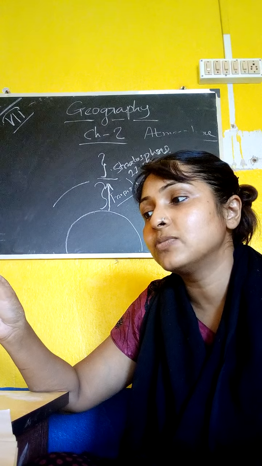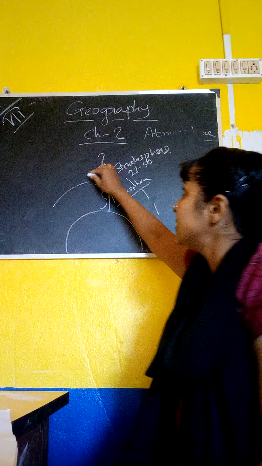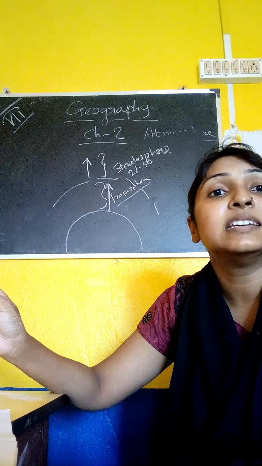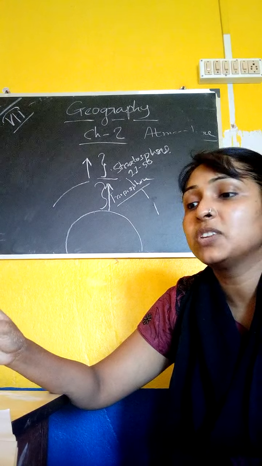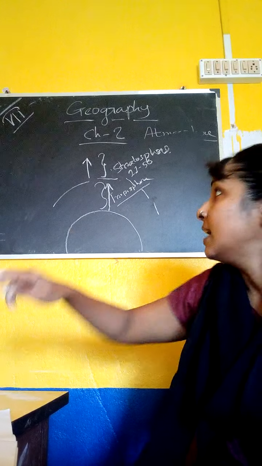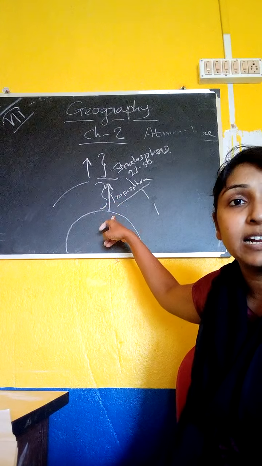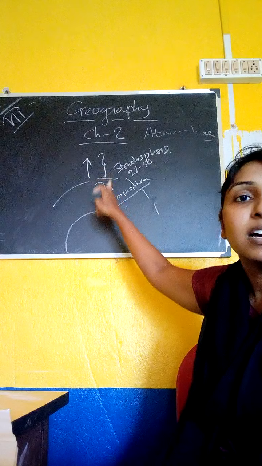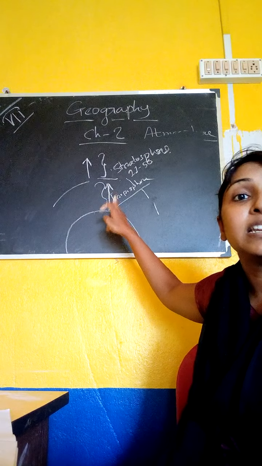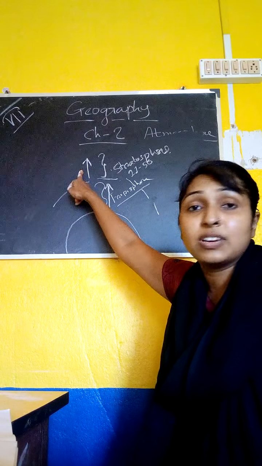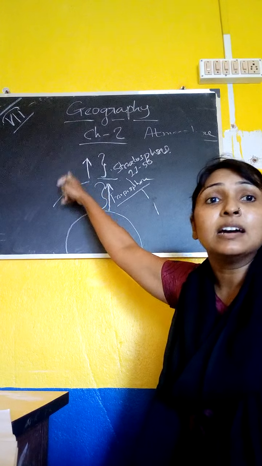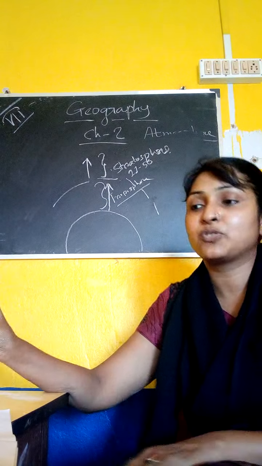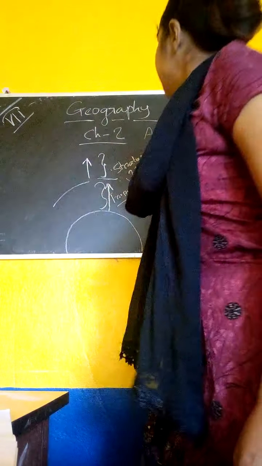As we go upward in this layer, the temperature is increasing. So there is a difference between the stratosphere and the troposphere. In the troposphere, we had learned that as we increase the height or elevation, the temperature is decreasing. But in the stratosphere, as we increase the height, the temperature is increasing. Okay, come to the next point.